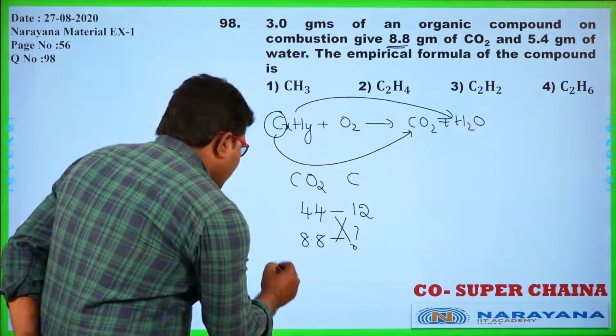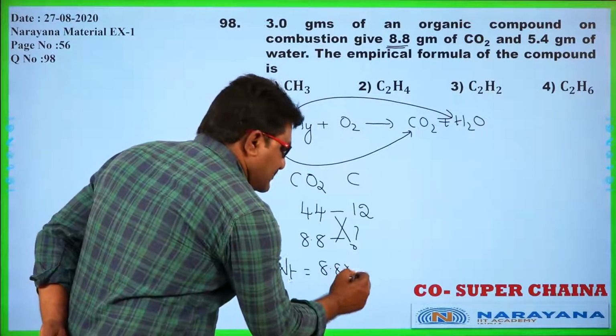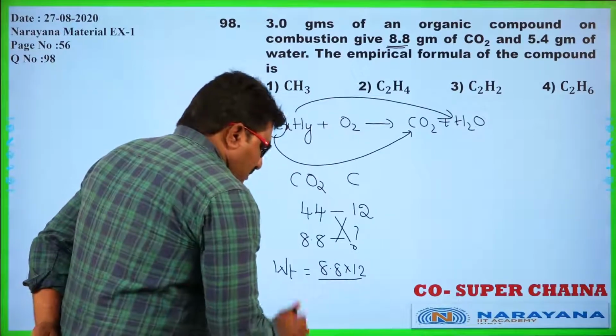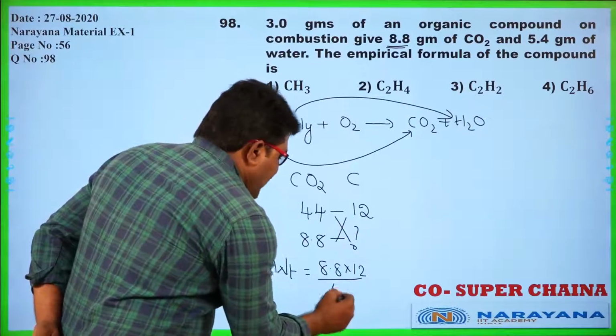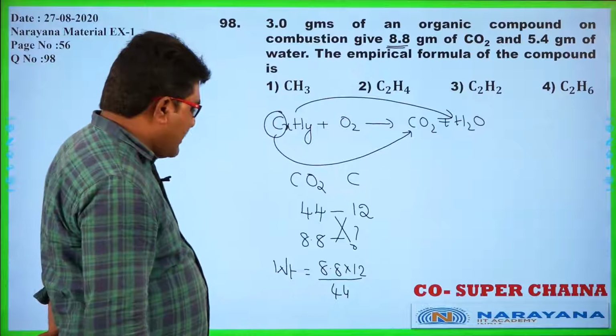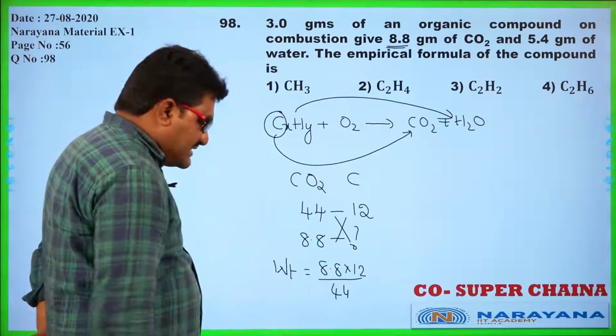So the weight of carbon is equal to 8.8 into 12 divided by 44.